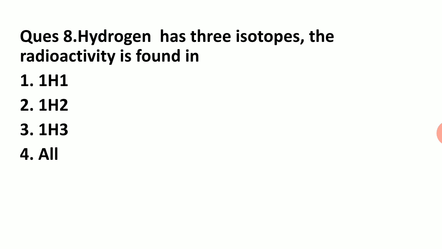The radioactivity is found in 1H1, 1H2, 1H3, or all? No, only tritium is the radioactive isotope of hydrogen. In December 2016, a 4-mark question was from isotopes of hydrogen, straightforward from 9th class NCERT.